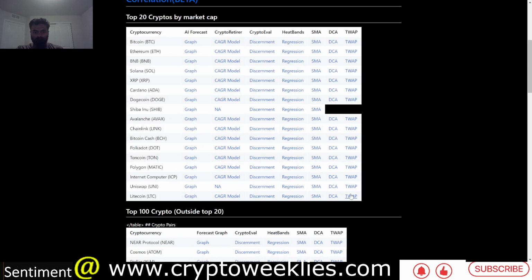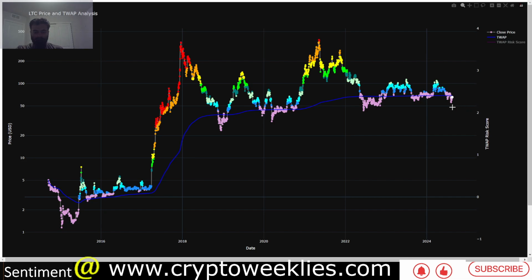And last but not the least is the time weighted average price based model, which is again a really longer term price analyzer, and per this analysis as well, the price at this point is below this blue line, which is the time weighted average price. You can see that when the price is too far gone from this time weighted average price, like it did both in 2021 and 2017, more so in 2017, that was the perfect time to get out of Litecoin.